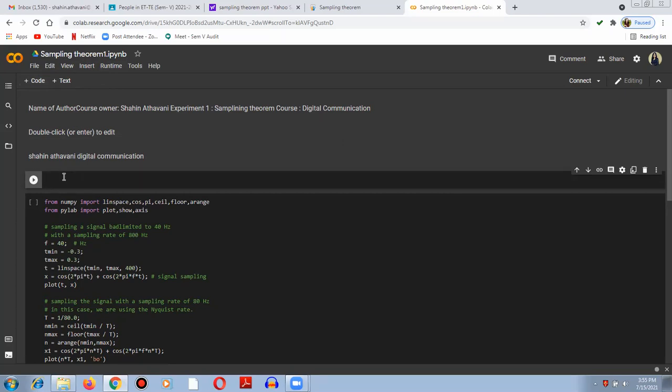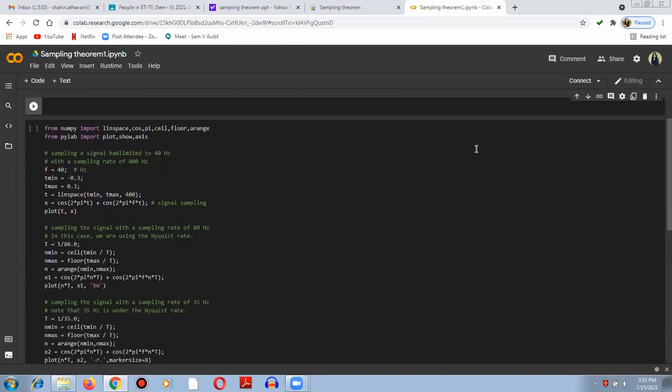Since I'm interested in implementing the code for digital communication, I have imported the important libraries related to communication. These are numpy, linspace for the spacing between two adjacent signals, cos value, pi value, then ceil and floor, which are the upper and lower boundary limits of the signal, and then arange for arranging the signal. I have also imported one more library for plotting the graph of the output and showing the result as well as the axis of the output signal.